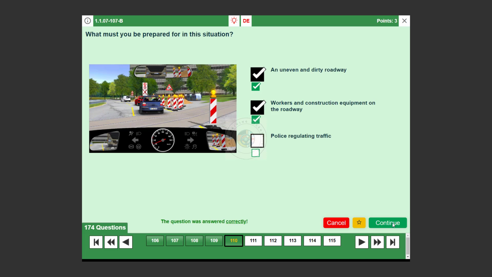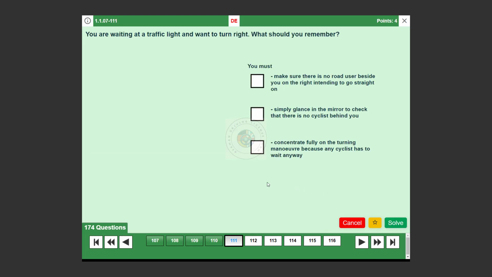Question number 111. You are waiting at a traffic light and want to turn right. What should you remember? Concentrate fully on the turning maneuver because any cyclist has to wait anyway. False. It's important to consider all road users, including cyclists, who may not always wait. Be vigilant and ensure it's safe before proceeding. Make sure there is no road user beside you on the right intending to go straight on.